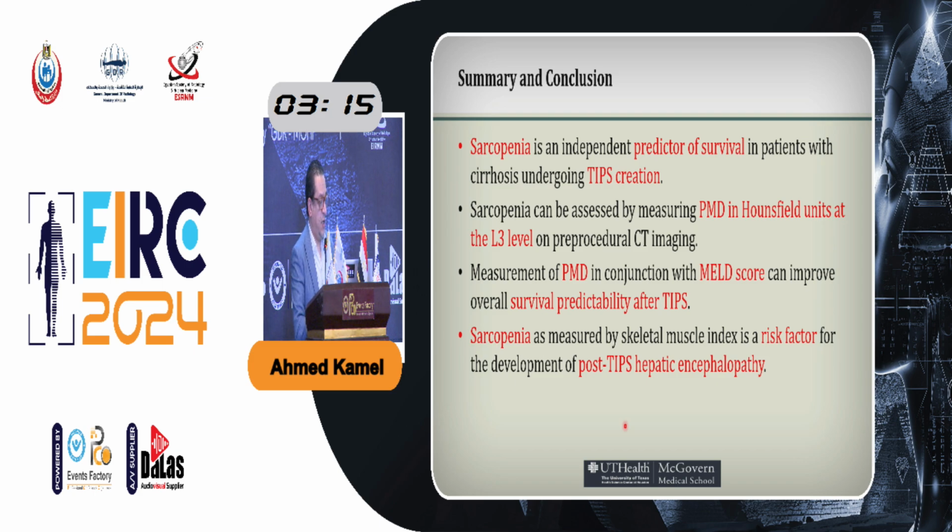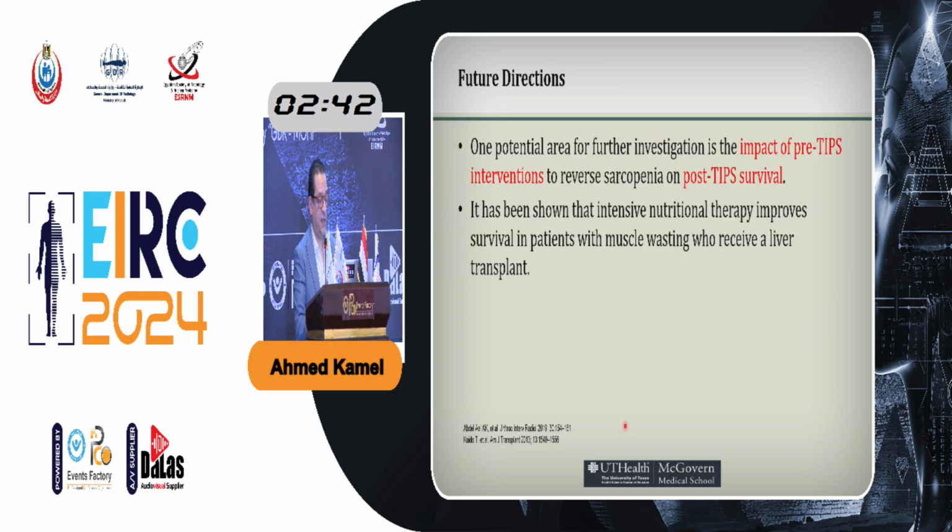So in summary, sarcopenia is an independent predictor of survival in patients who undergo TIPS. Sarcopenia can be assessed by measuring the psoas muscle density instead of measuring the area at the level of L3, which is mid-abdomen. The measurement of psoas muscle density in conjunction with the MELD score improves the predictability of survival after TIPS. Sarcopenia is also a risk factor for post-TIPS hepatic encephalopathy.